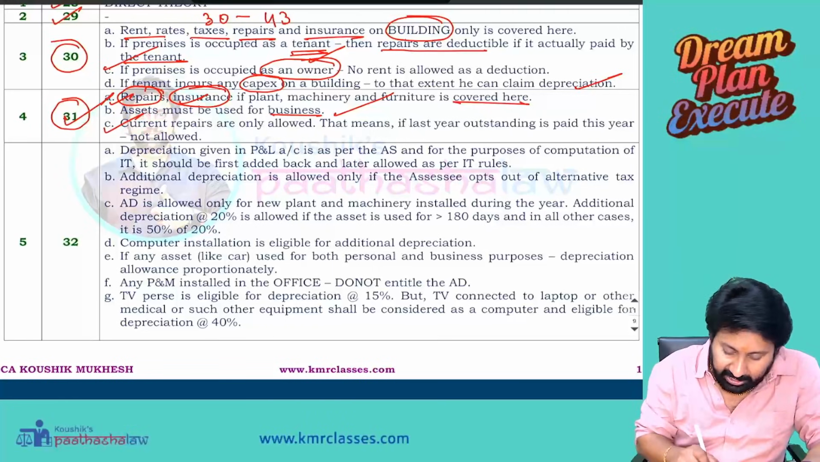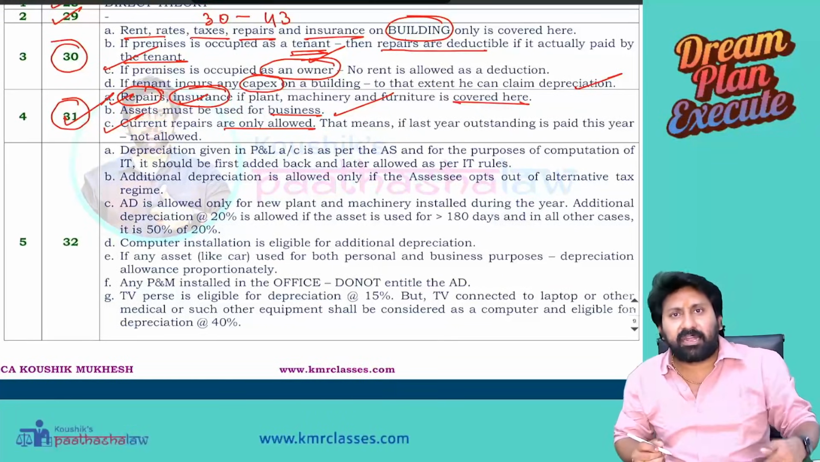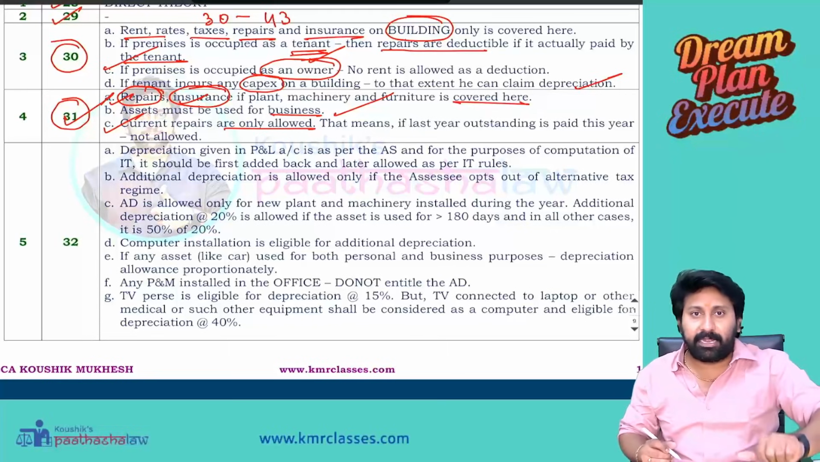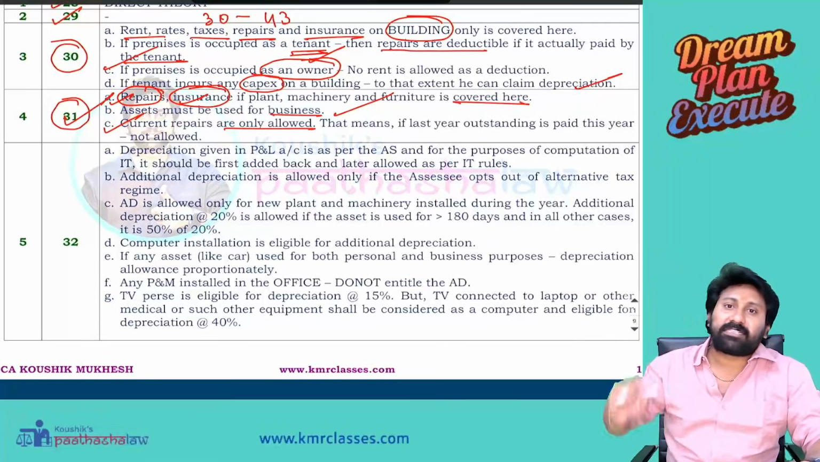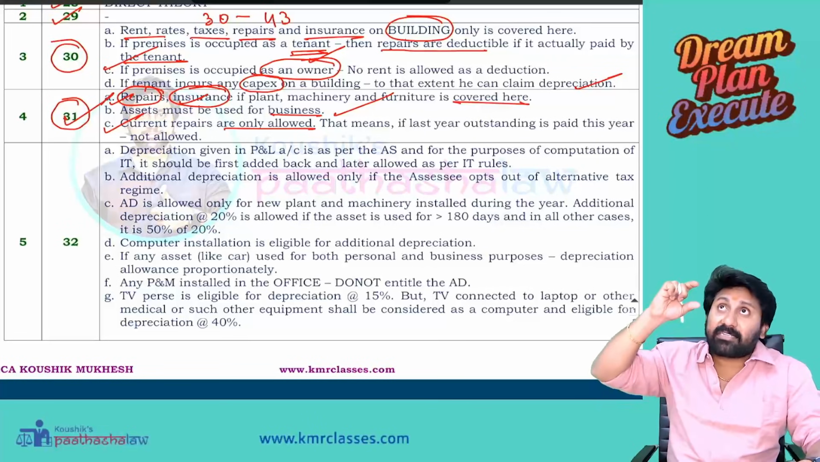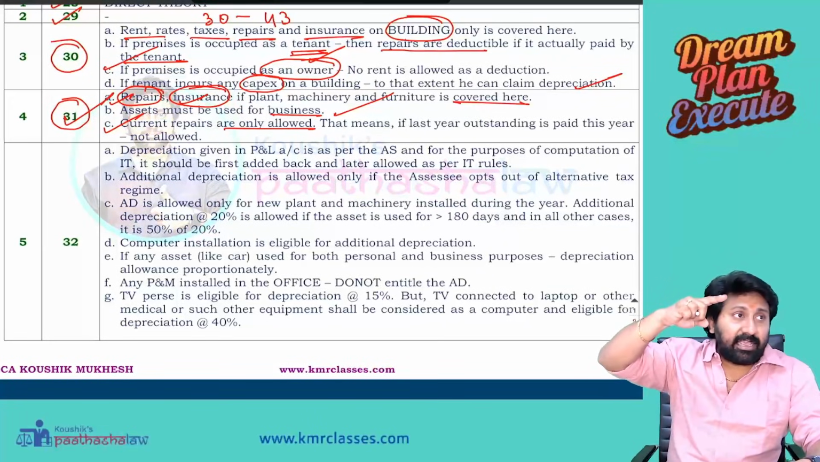Next, current repairs are only allowed. Sir, what do you mean by current repairs? This is applicable also for the building adjustment. Current repairs means, I am using the accrual basis of accounting. They will give a question like this. Assessee is using accrual basis of accounting. Okay. Last year, repairs were incurred.